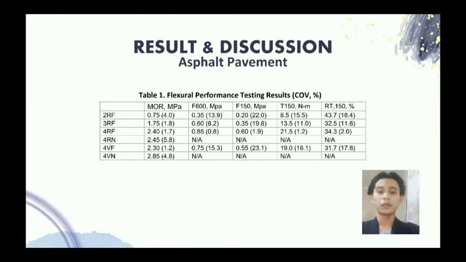Then I will explain about the asphalt pavement when we use it in a mixture. So, a modified prototype compaction testing was used to determine the moisture density relationship for each mixture. The maximum dry density and optimum moisture content of each mixture were used to determine the final mixture proportion as in the given table.